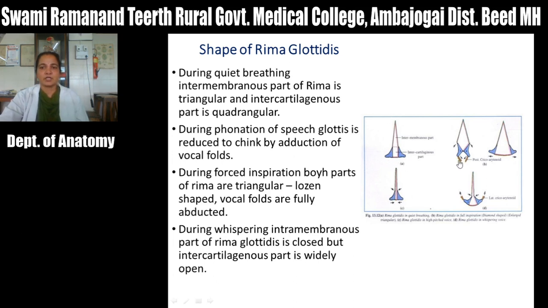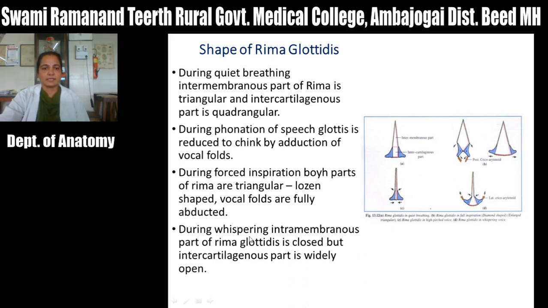Then during phonation, what happens? During phonation or speech, the glottis is reduced to a chink by the adduction of the vocal cords. Then during forced inspiration, both parts of the rima are triangular in shape. So both parts are triangular, giving a lozenge-shaped structure, where the vocal folds are fully abducted.